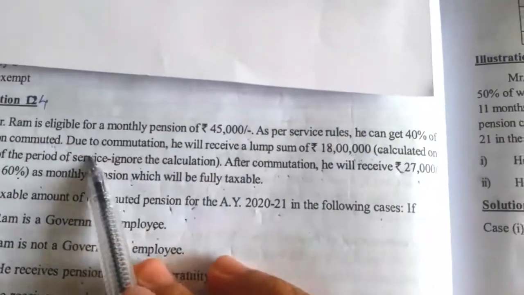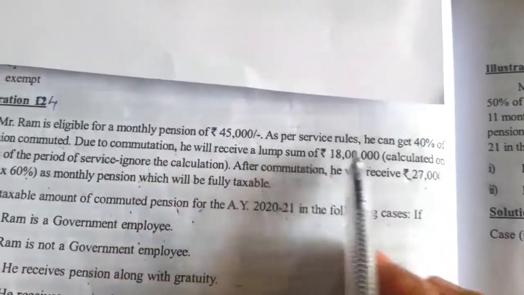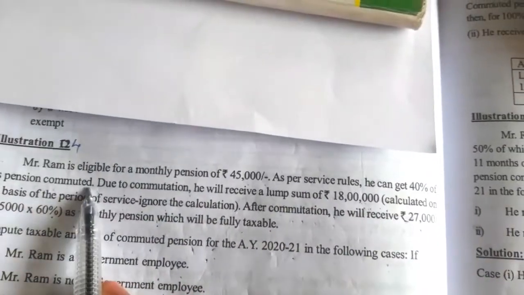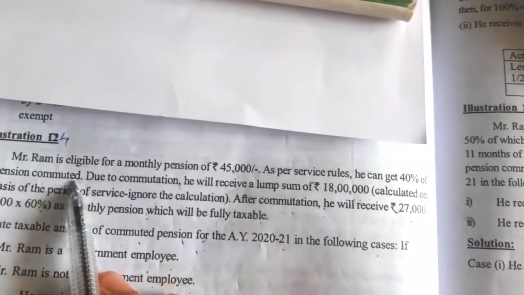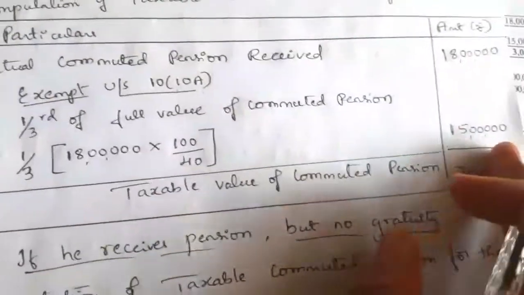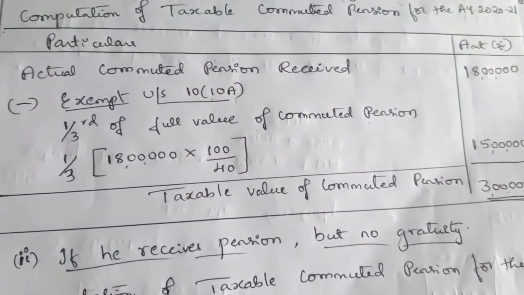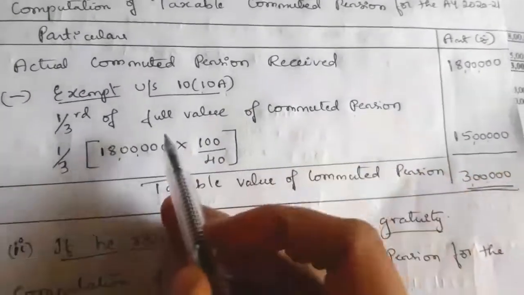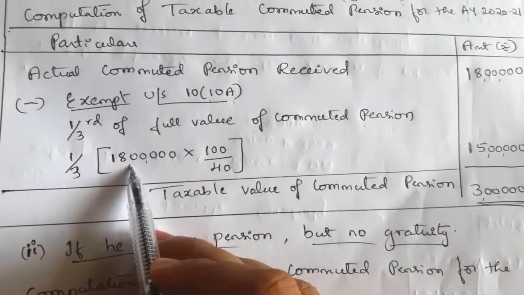Here, actual commuted pension received: how much? Due to commutation he will receive, 40% of pension he commuted, and due to this commutation he received a lump sum amount of 18 lakh. So commuted value is nothing but the value he received in lump sum. That is 18 lakh he received in lump sum. But we need the full value.